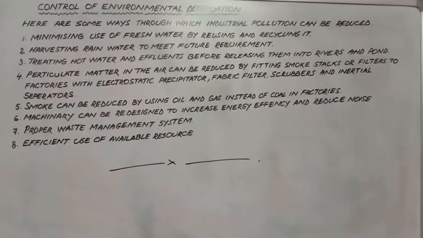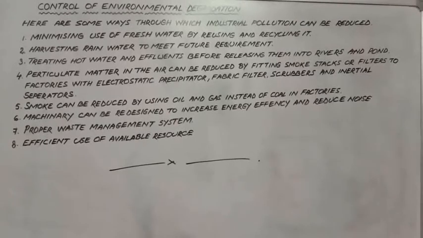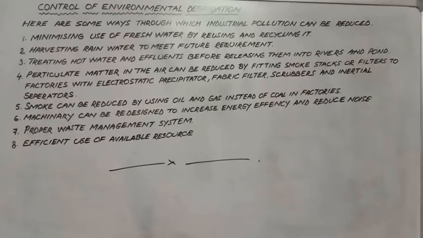Now students, we will go through the last concluding part of this chapter, and here we will try to understand the control of environmental degradation. Now what is environmental degradation? That means maintaining the ecological balance or preserving the environment from getting degraded. So how can this be done?